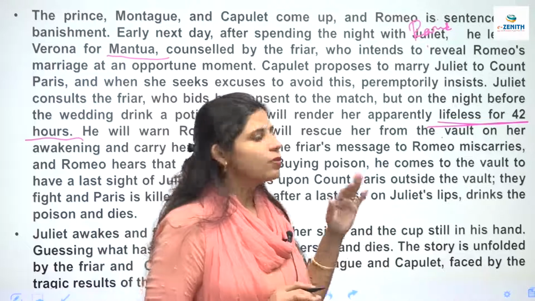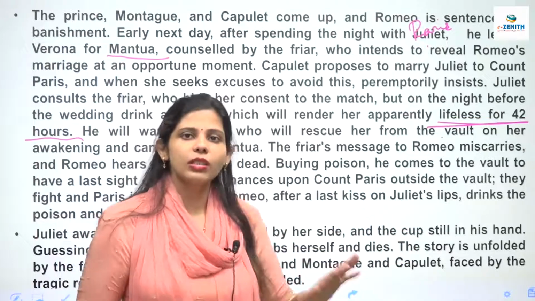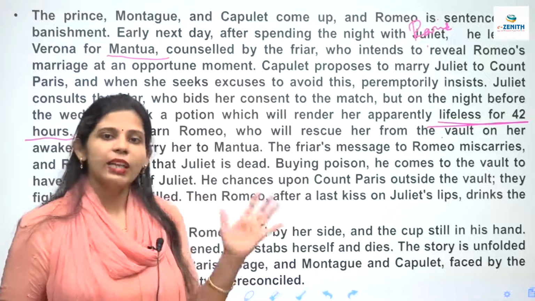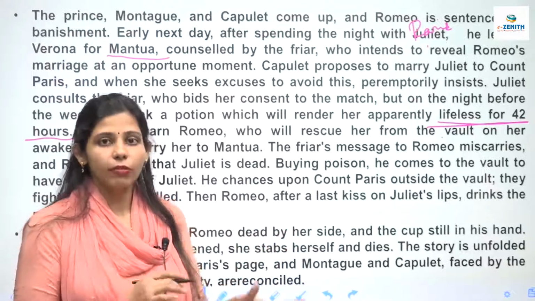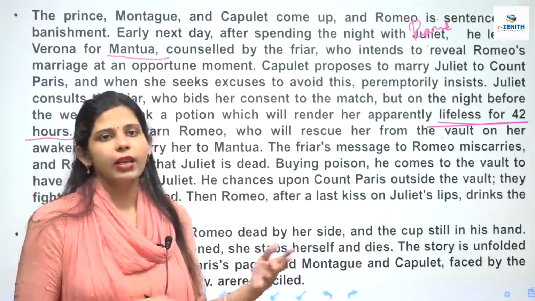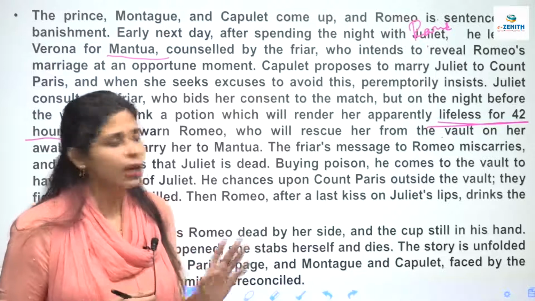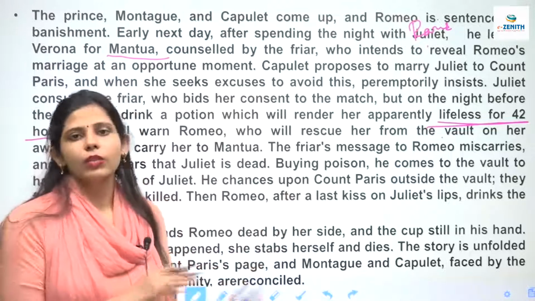So what happens: before the night of her marriage, she drinks that magic potion and everybody assumes that she has died and passed away. Then Friar Lawrence, who was a friend of Romeo, as I have told you, comes to the place, and he consoles the parents that this has to happen, and what was to happen has happened. And then they bury Juliet.